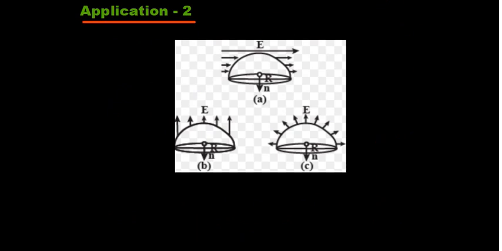Chalo, next application we are taking a hemispherical surface. In this hemispherical surface, we have three cases. In the three cases, we have three different directions of the electric field. I will tackle case by case, so I will take case A first. So all of your doubts will be cleared. Whatever basic fundamental doubt you have regarding Gauss's law and flux, I will clear it.